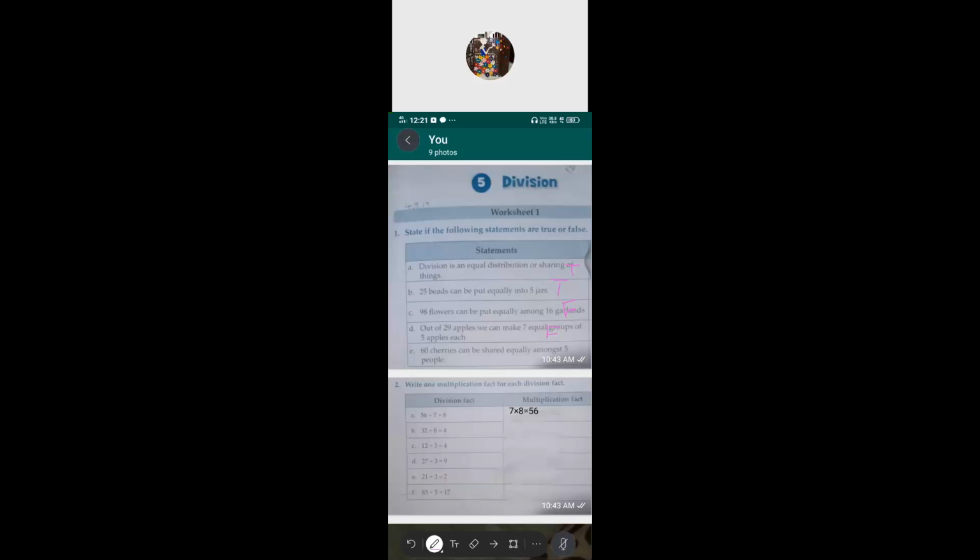So E1: 60 cherries can be shared equally among 5 people. Is this true? Because with 60 cherries, no remainder will come. So 60 divided by 5, check that one.